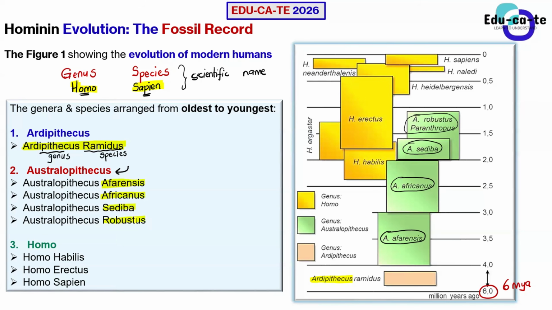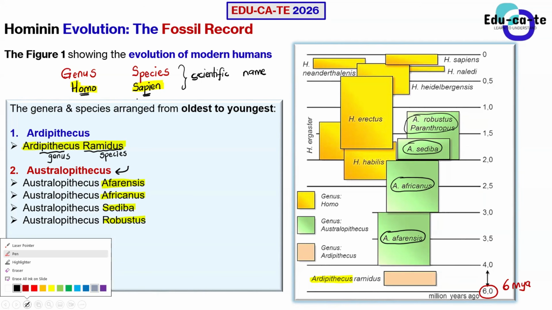Okay, remember guys that these species were discovered as fossils because they existed way back then, because we're talking about million years ago. So million years ago, we were not there. We did not exist to be able to take pictures of these old species. All right. So these were existing way back then. And how did we come to know that we have got a species that existed in the past?